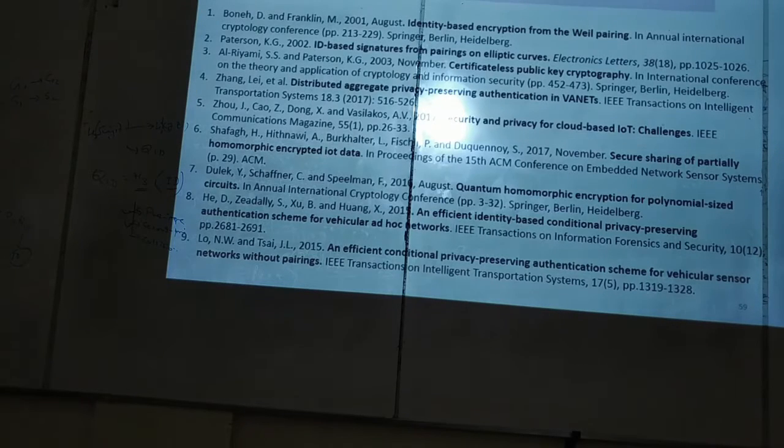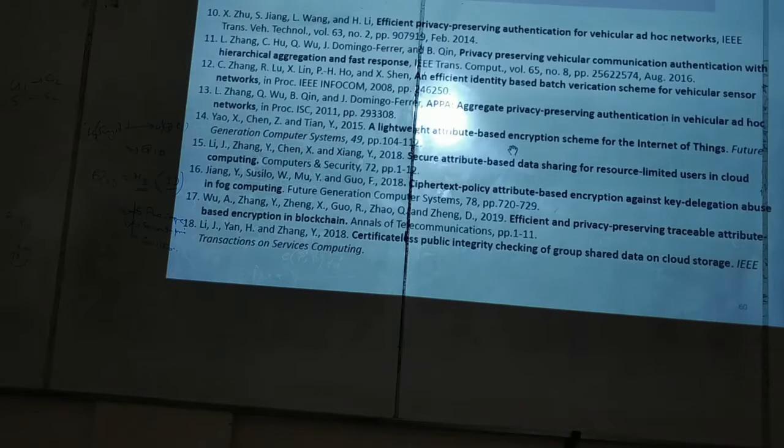Like 2017, next slide, 2016, 2018, 2019, 2018. Next. No, previous slide. Then you can see the venues.